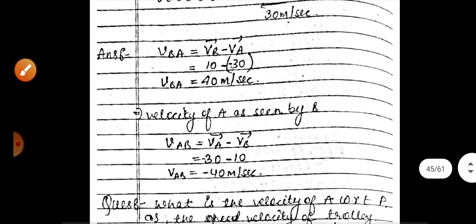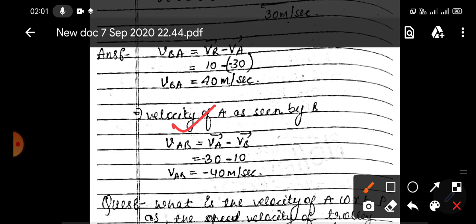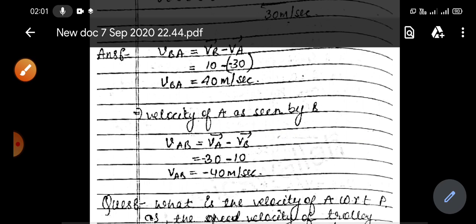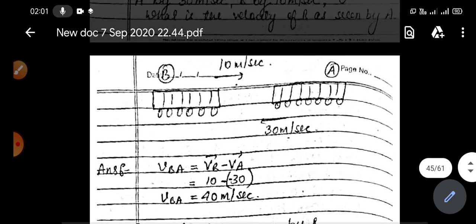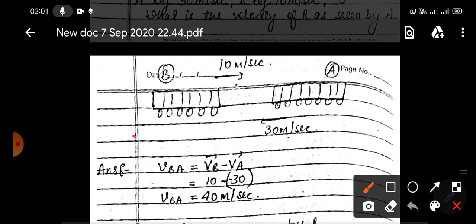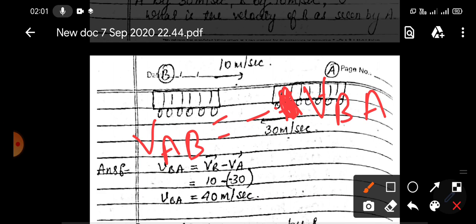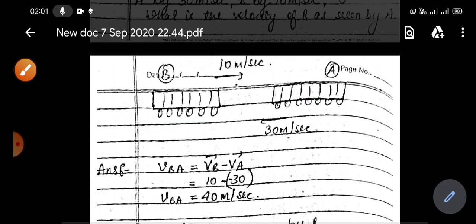Similarly, velocity of A with respect to B is equal to velocity of A minus velocity of B. Velocity of A is minus 30, velocity of B is 10, that means minus 40 meter per second. Okay, so you can see one thing clearly, that the velocity of A with respect to B is always equal to minus of velocity of B with respect to A. But this type of question will not come in your exam.